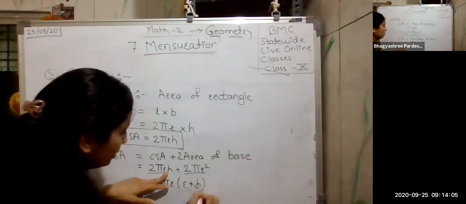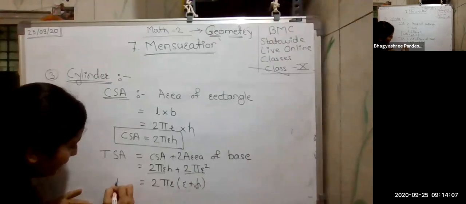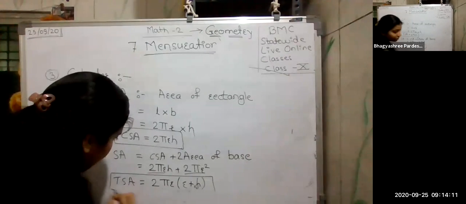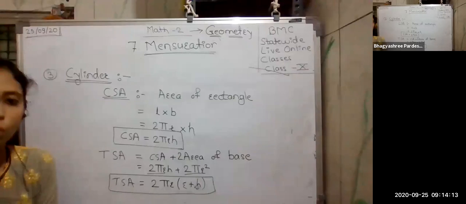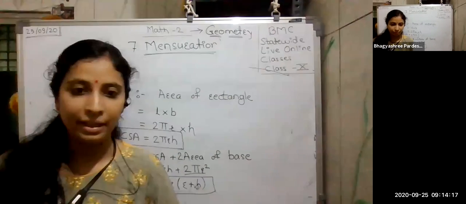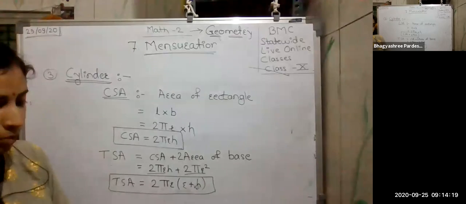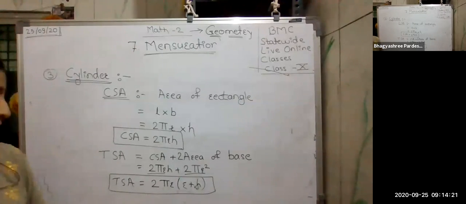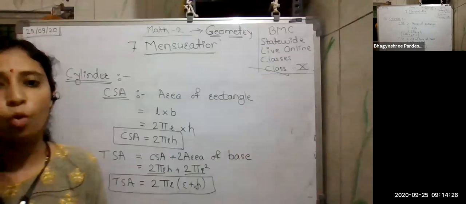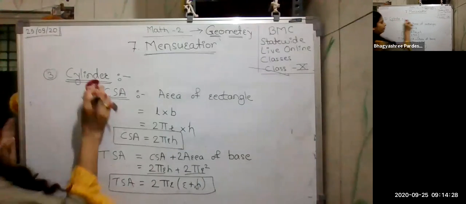So this is the total surface area of a cylinder. It's very easy, students, how to frame this. Just remember this trick: twice pi into bracket r plus h. Now, what remains? The volume remains.